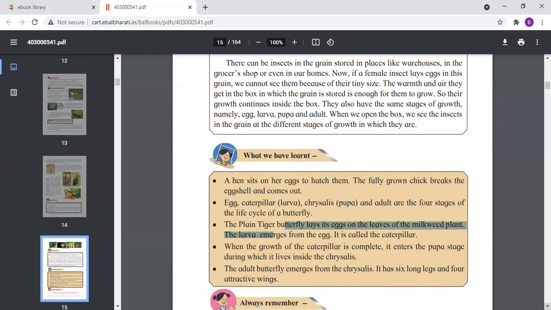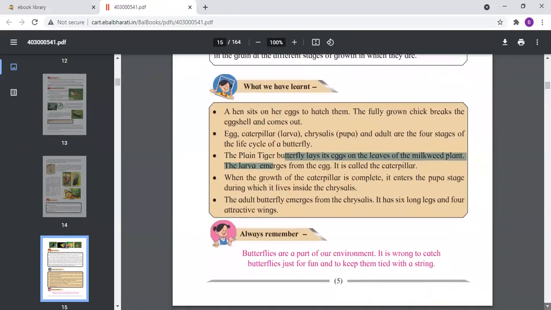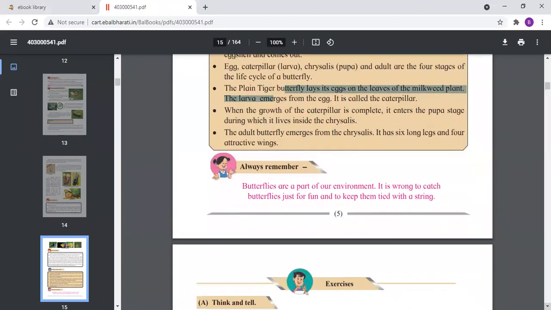Now, the question answers I will give you in the next lecture. So children should remember butterflies are part of our environment. It is wrong to catch butterflies just for fun and keep them tied with a string. Children should remember that butterflies are part of our environment, and so we should not harm them.